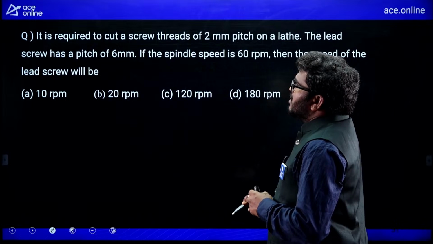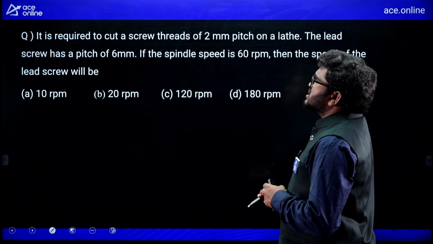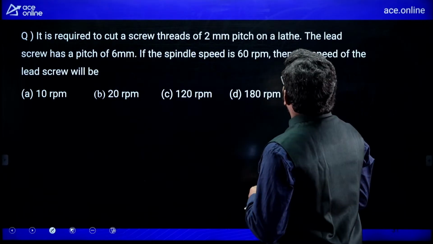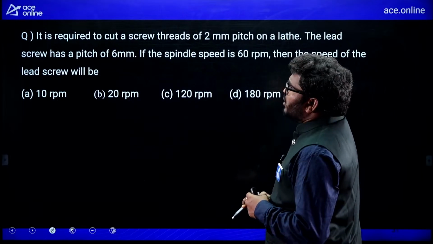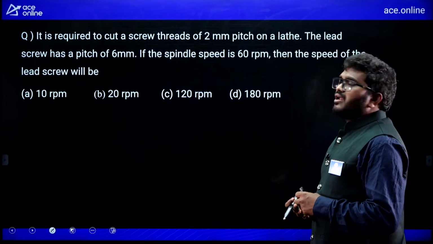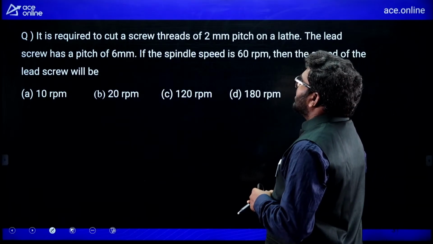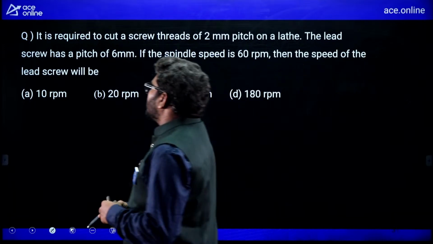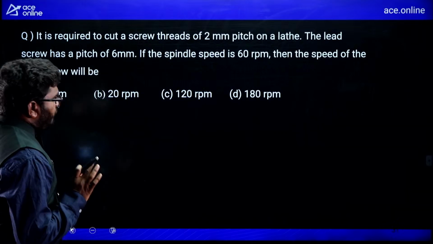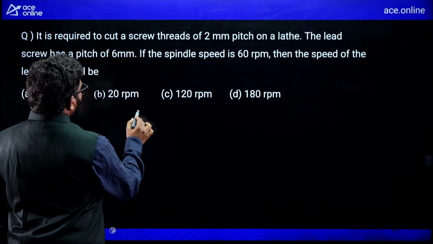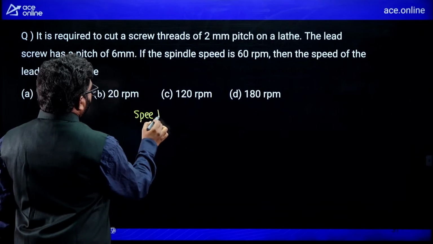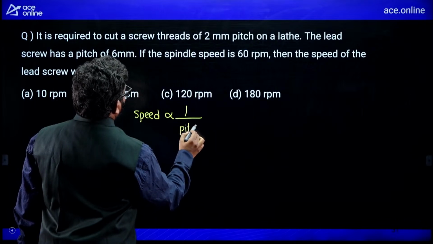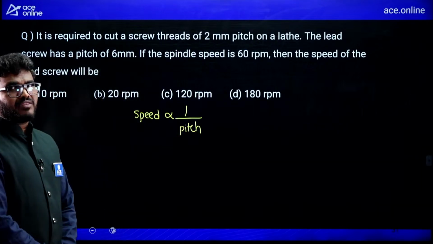Now see here, it is required to cut a screw thread of 2 mm pitch on a lathe. The lead screw has a pitch of 6 mm. If the spindle speed is 60 rpm, then what is the speed of the lead screw? Very simple, remember, speed is proportional to 1 by pitch, right?